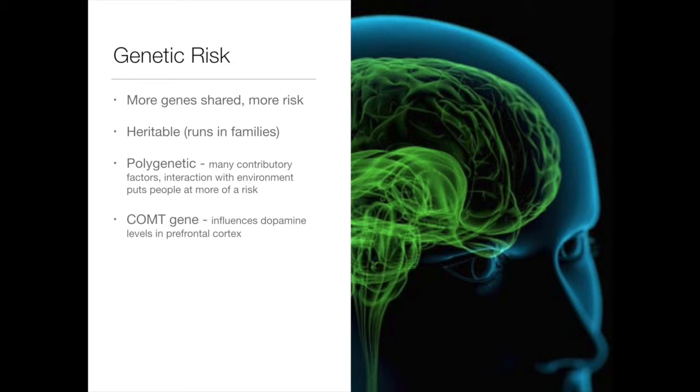One gene that is thought to affect risk for developing schizophrenia is the COMT gene, which regulates dopamine levels in the prefrontal cortex. If this gene isn't working properly, there can be a resulting excess of dopamine, which is a hallmark sign of a schizophrenic brain.